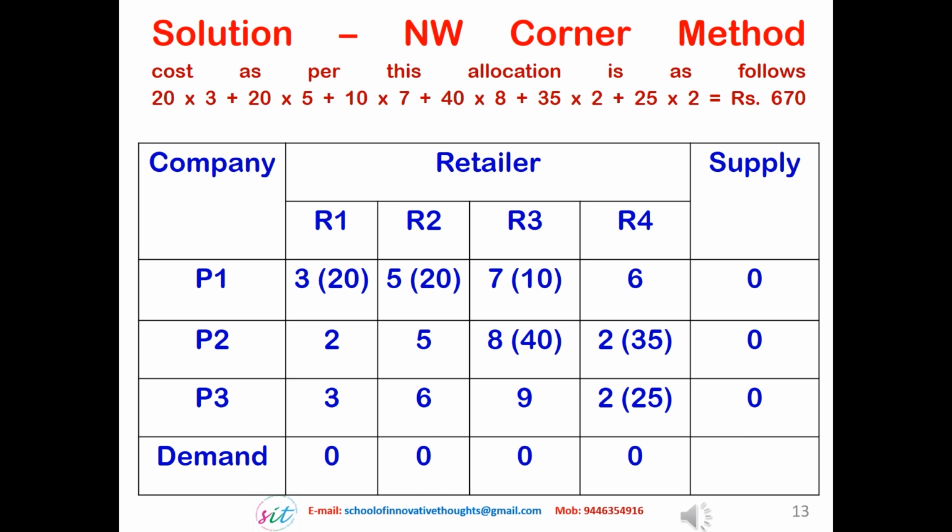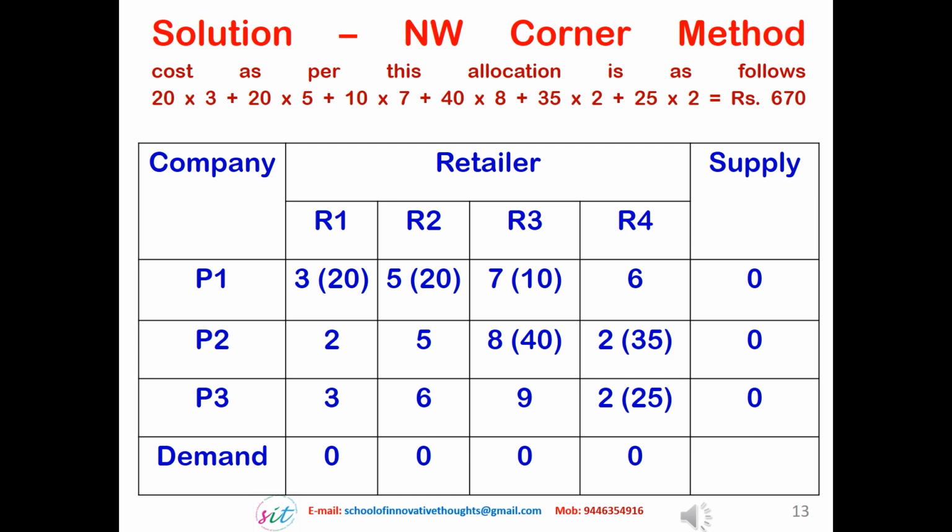Likewise, we can move further and allocate the supply and demand based on availability and demand. The cell P2R3 has been allotted a quantity of 40, and that demand is met. The demand of retailer 3 was 50, so 10 units were allocated from source P1 and the remaining 40 units from source P2.